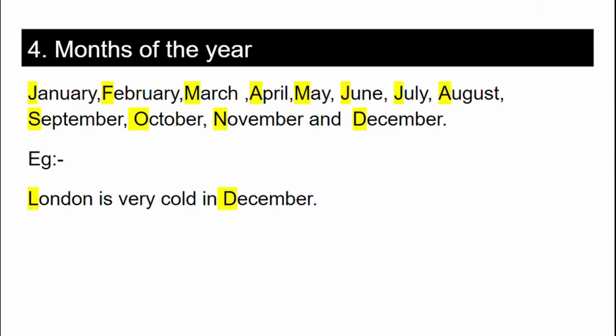Now comes the fourth rule, that is the months of the year. The names of months of the year should be capitalized. For example, January, February, March, etc. Example, London is very cold in December. Here, D is capitalized as it indicates a specific month. And the first letter is always capitalized.